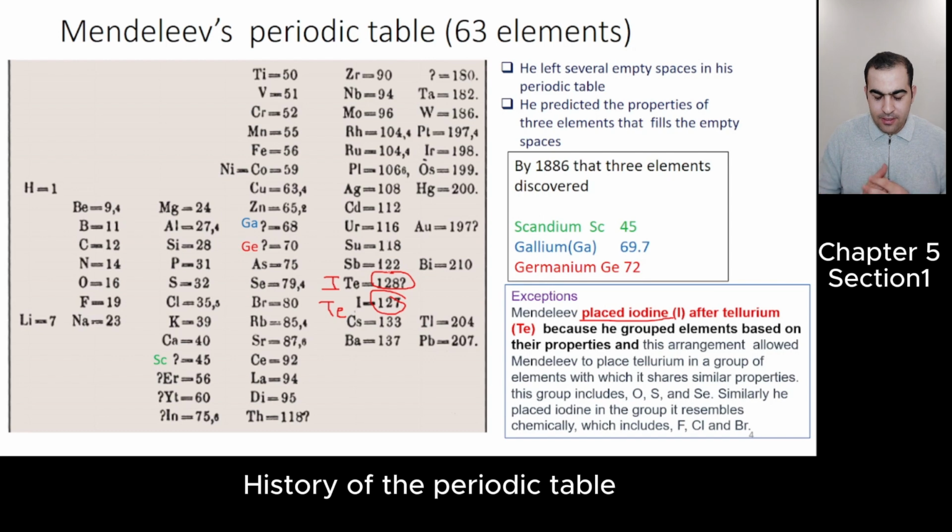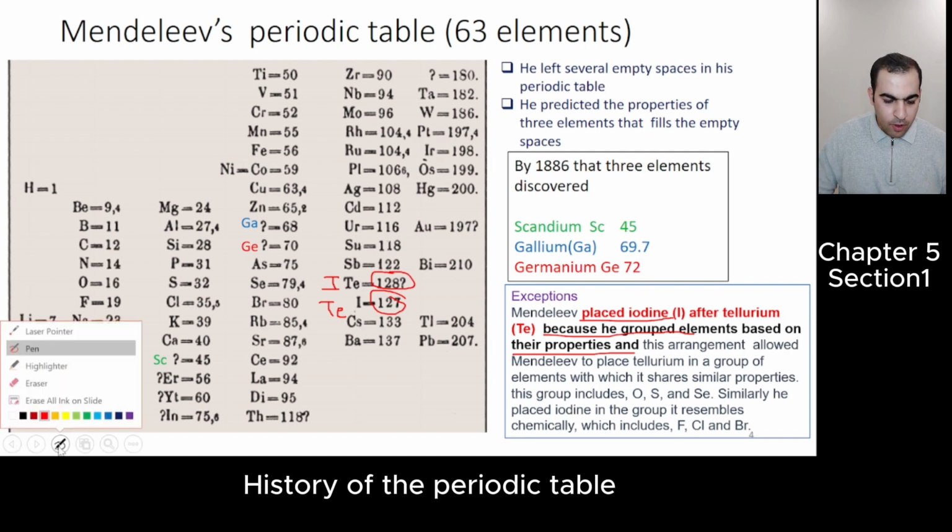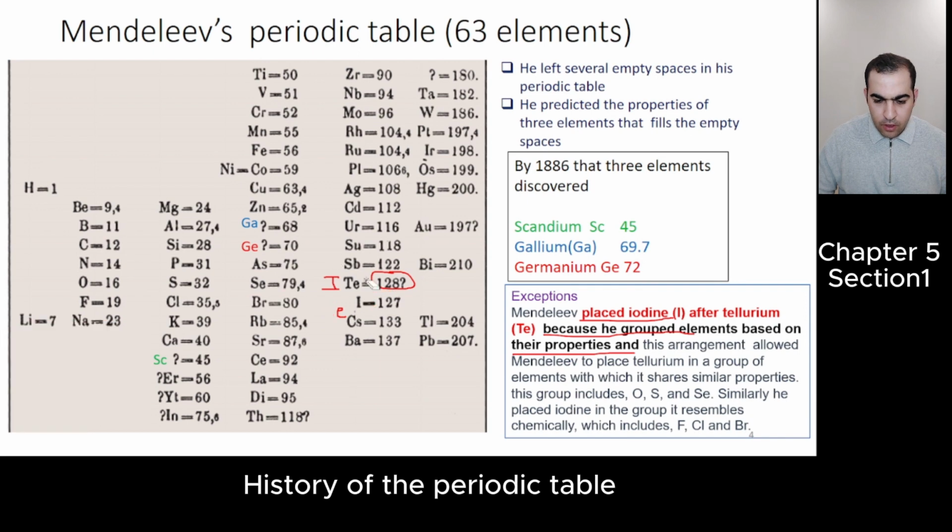But why did he do this? We know that he grouped the elements based on their property. Okay, but if he grouped elements according to properties, look, iodine's property was similar to what? The properties of bromine, chlorine, and fluorine. But according to increasing atomic mass, iodine will not be in a group of fluorine, chlorine, and bromine. So he put iodine